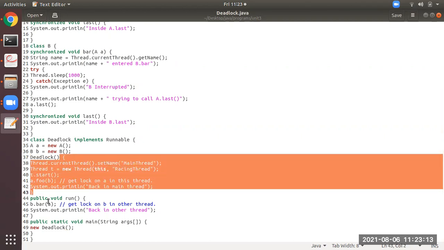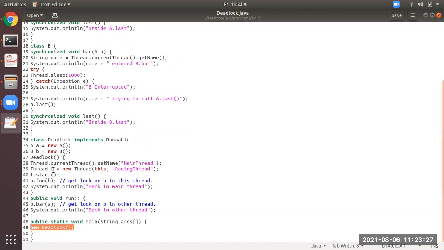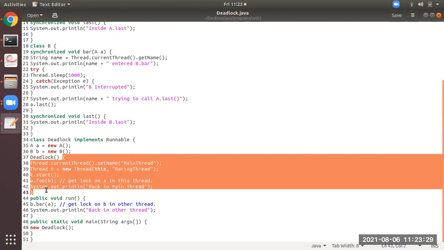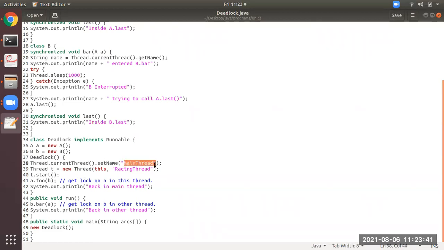From here, what actually is going to happen is, as you students all know, the main method is also a thread. So this is one thread. From here, a thread has started. You can observe here at line number 38, Thread.currentThread().setName. It is setting a name for the main method. That is the name he has given, main thread only. So this is one thread with the name main thread.